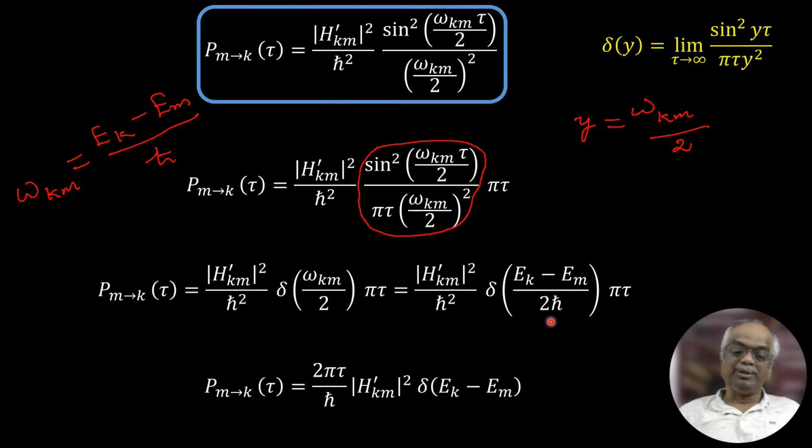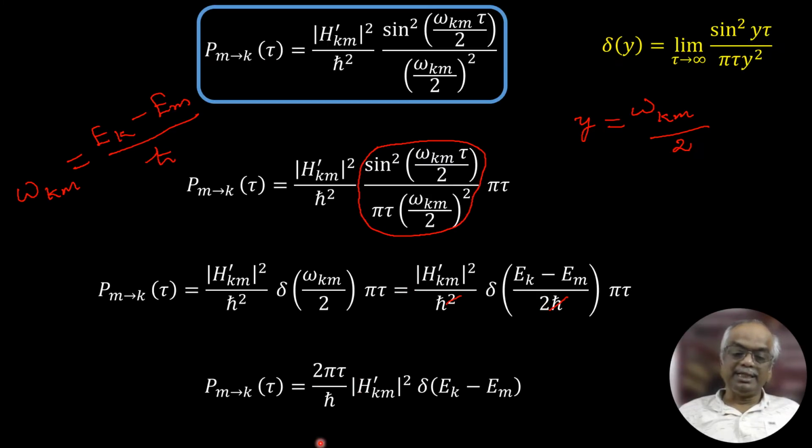So from the delta function property, this can be written as Ek minus Em multiplied by 2h cross inside the delta function. So 2h cross will come outside and it is in the numerator. Already one h cross squared is here, so it will get cancelled with this h cross, and you will get 2 pi tau.